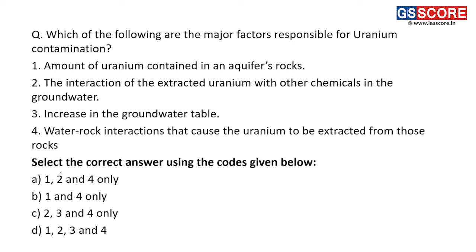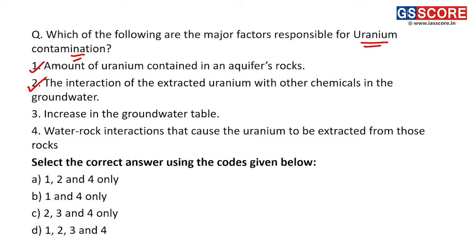Next: which of the following are the major factors responsible for uranium contamination, one of the major contaminants of groundwater? First statement: the amount of uranium contained in an aquiferous rock. So this is a factor that leads to uranium contamination. Second, the interaction of the extracted uranium with other chemicals in the groundwater. So this is also a correct statement.